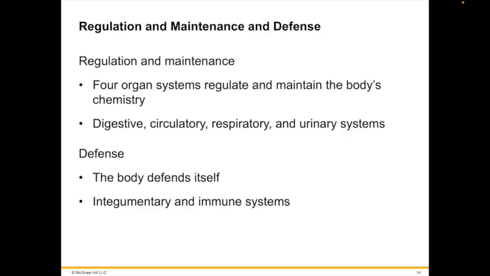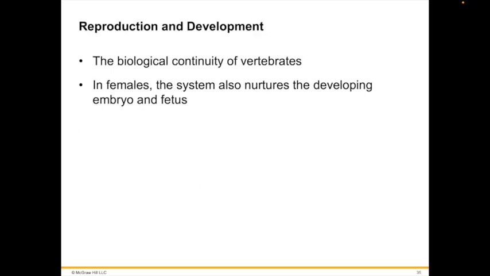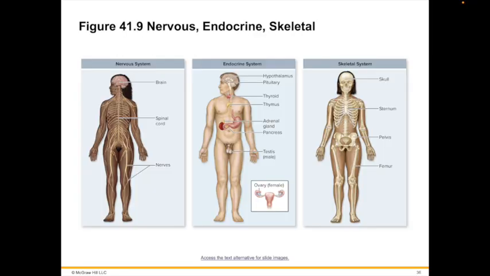The biological continuity of vertebrates is the province of the reproductive system. The male and female reproductive systems consist of organs where gametes develop, as well as glands and tubes that nurture gametes and allow gametes of the complementary sexes to come in contact with one another. That is a brief review of the organ systems.